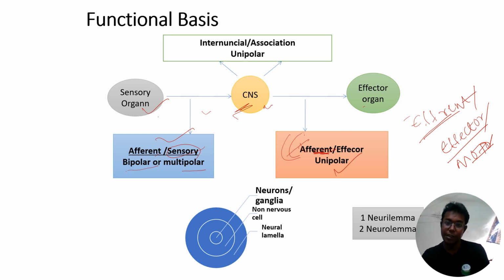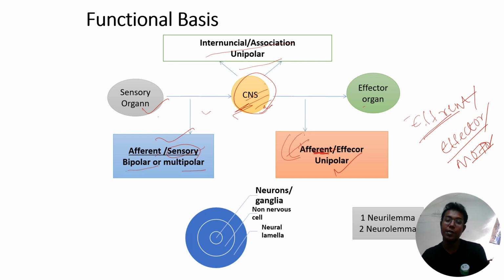In between, in the central nervous system, there is another type of neuron present, called the interneuron, present only in the central nervous system, which bridges or connects the afferent neuron and the efferent neuron. That is also called the interneuron or association type of neuron, and it is also unipolar. So those neurons which transmit the impulse from the sense organ or sensilla to the central nervous system are called afferent or sensory neurons, which may be bipolar or multipolar in nature.